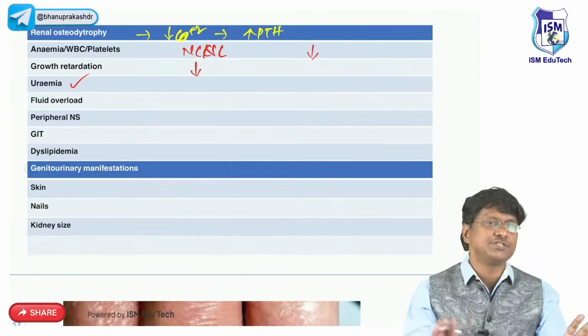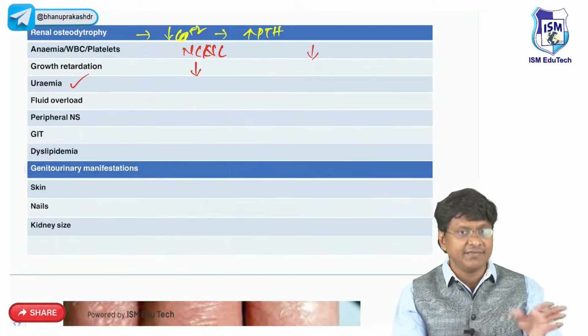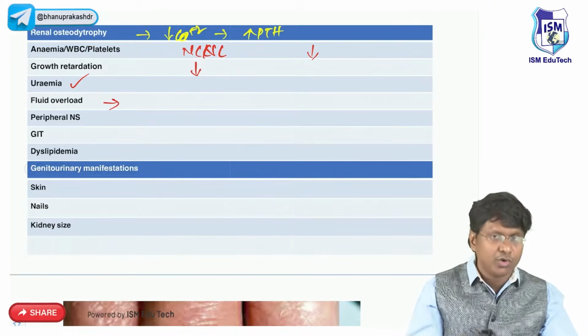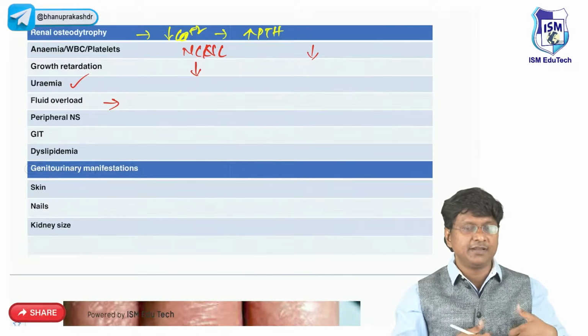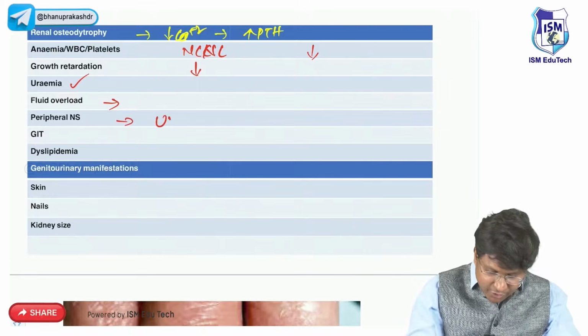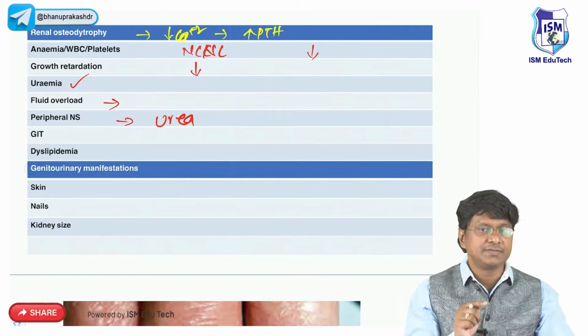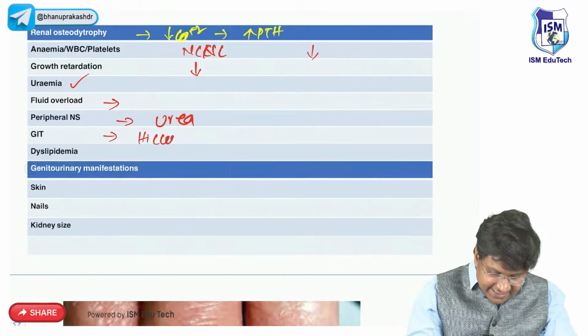And you will have all the features of uremia, that is uremic encephalopathy, uremic pericarditis, uremic gastroparesis, everything will be there. And because of the fluid overload, the same features whatever we have discussed in acute kidney injury, pleural effusion, pericardial effusion, ascites and edema and hypertension will be there. And because of the accumulation of urea in the peripheral nervous system, there will be peripheral neuropathy. Gastrointestinal manifestations can be there, that is in the form of hiccups.